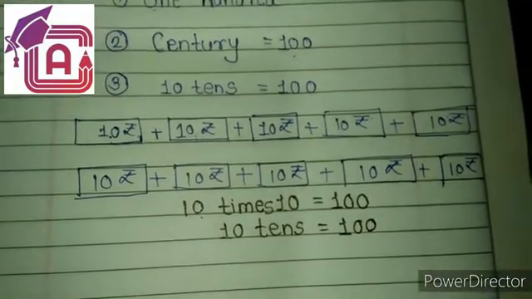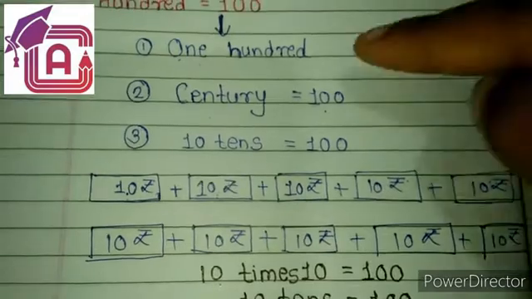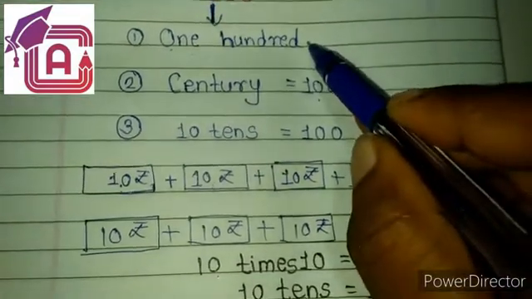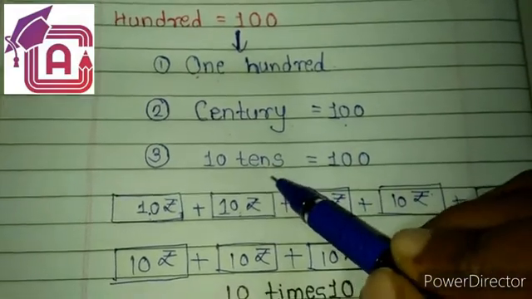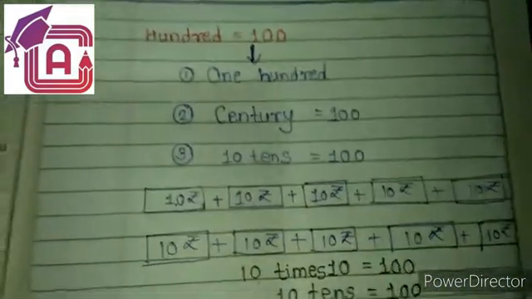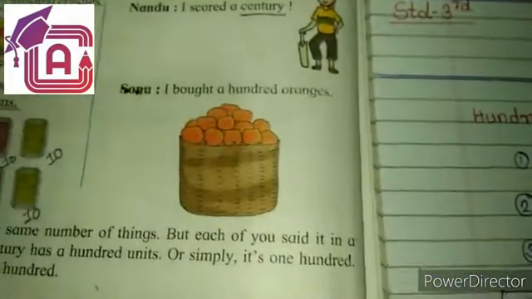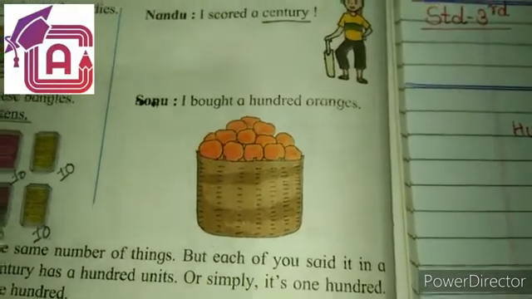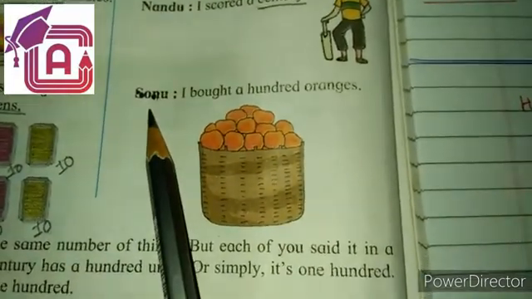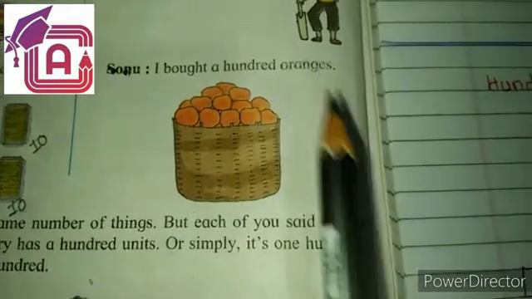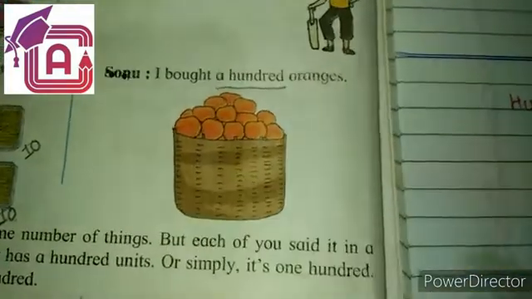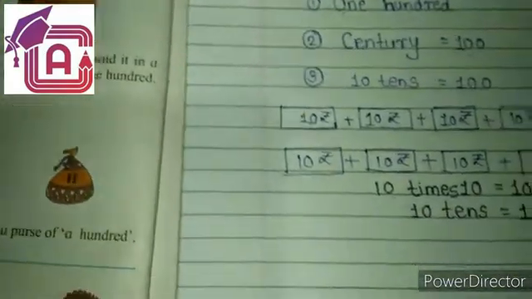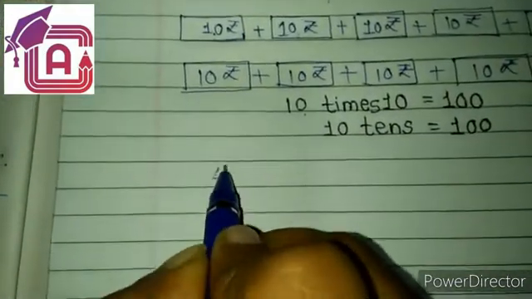So we are looking at the third way: century is another word for 100. 10 tens is also equal to 100. Now the last option is given, the last way. Sonu bought 100 oranges. This is one way. The fourth way you can read this is in words.